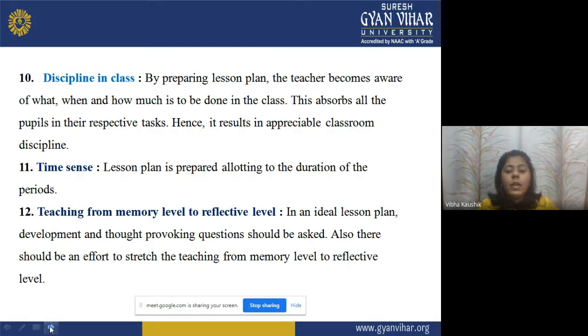Teaching from memory level to reflective level. In an ideal lesson plan, thought-provoking questions should be asked, questions that will engage students in the thinking process. Also, there should be an effort to stretch the teaching from memory level to reflective level.